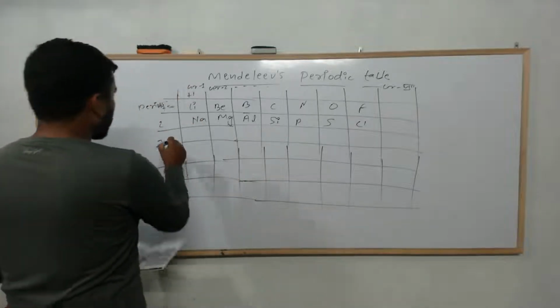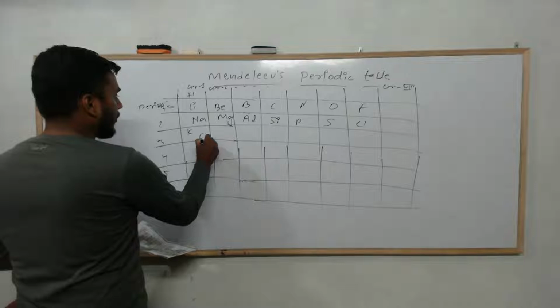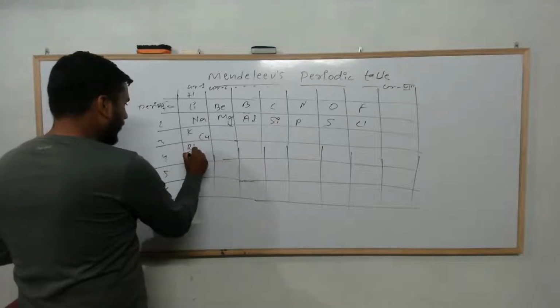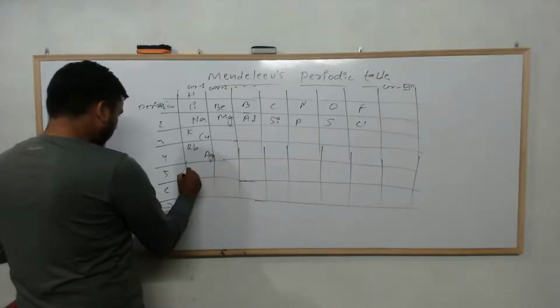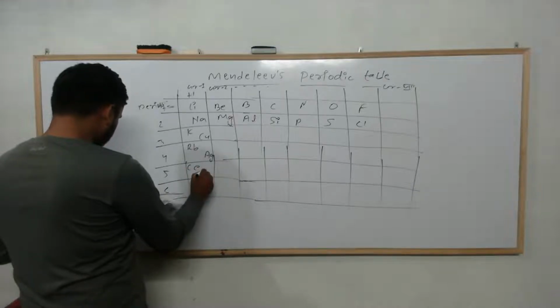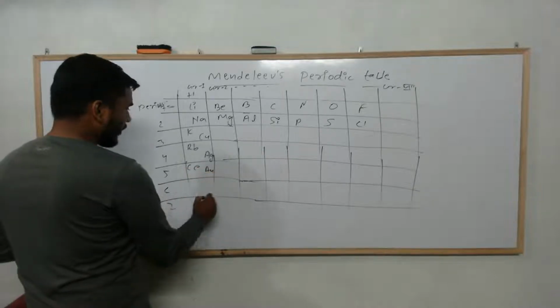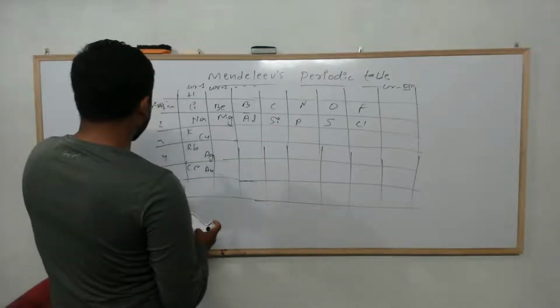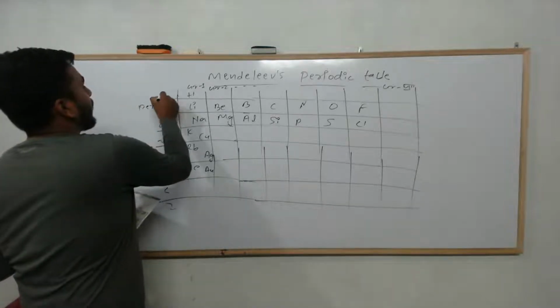Potassium and copper, rubidium and silver, and cerium and aurium, and there is one more over here. Sorry, let's consider this to be one.